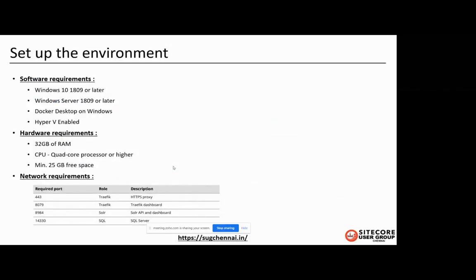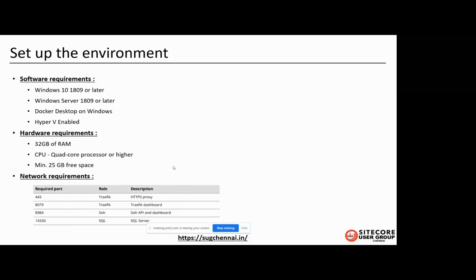Now we'll see what the prerequisites are to set up the environment. On the software side, we require Windows 10, version 1809 or later. We can also use Windows Server 2016 or 2019, and for that we also require version 1909 or later, and we have to install Docker Desktop for Windows.